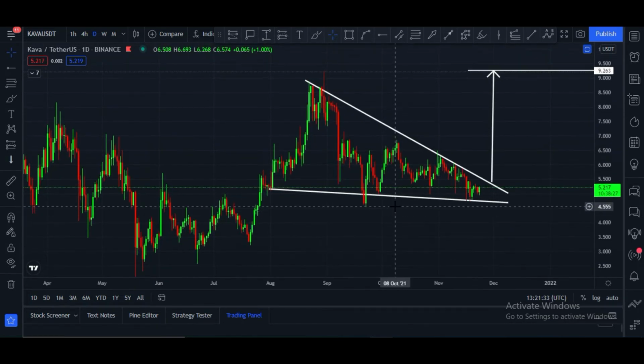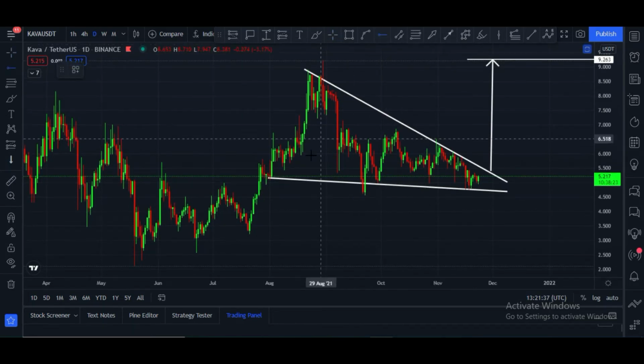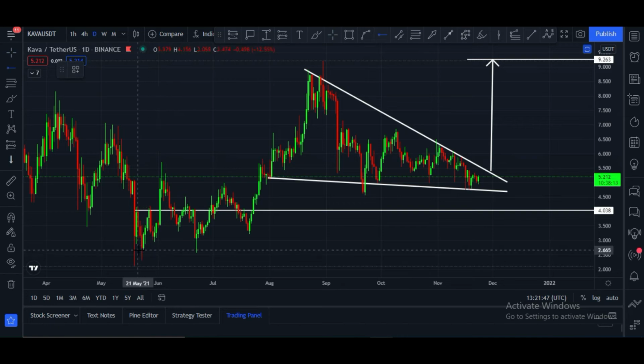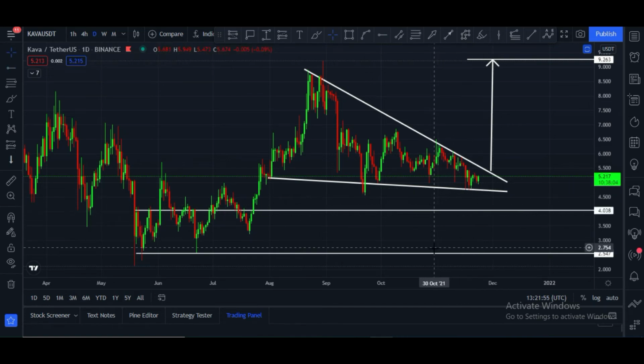If unfortunately it breaks towards the downside, in that case price can go down to hit this zone, and the support zone is at the $4 price area. After that, this zone is very important to hold, and it is at $2.54. But I don't think price can go down to hit these levels.